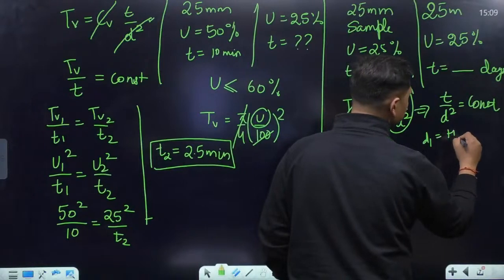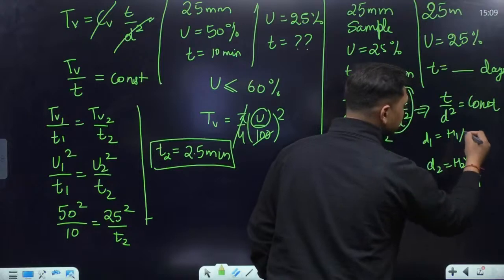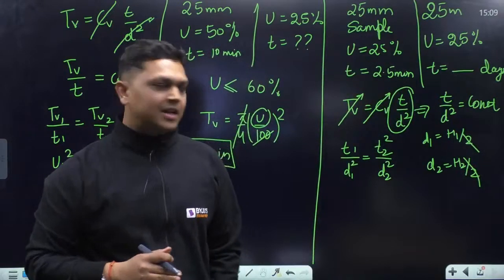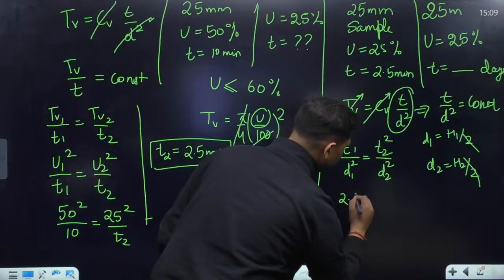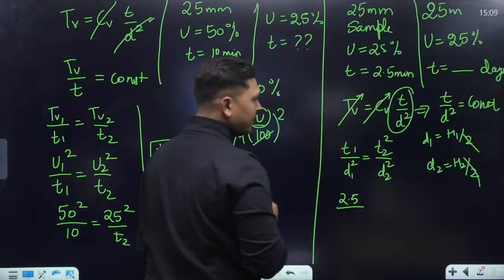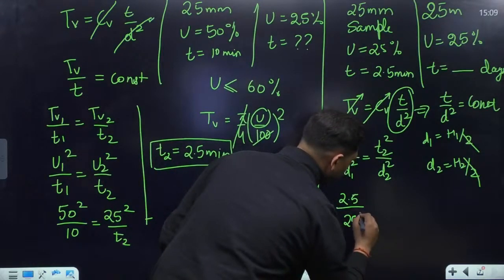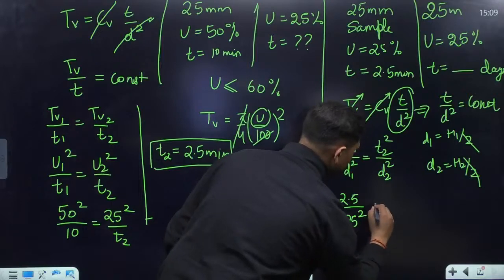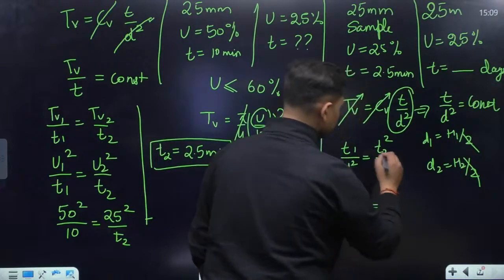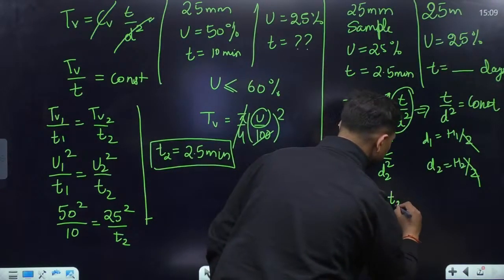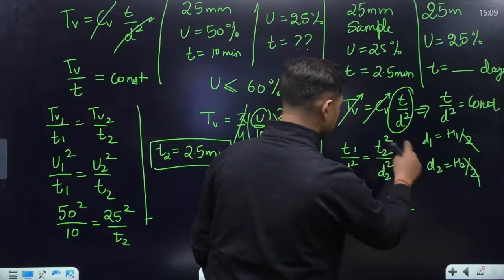D1 will be equal to H1 by 2, and D2 will be equal to H2 by 2. The 2 can be cancelled, no need to consider that. So directly I can write T1 is 2.5 minutes divided by H1 is 25 mm, whole square, is equal to T2, which we have to find out, upon D2 square.